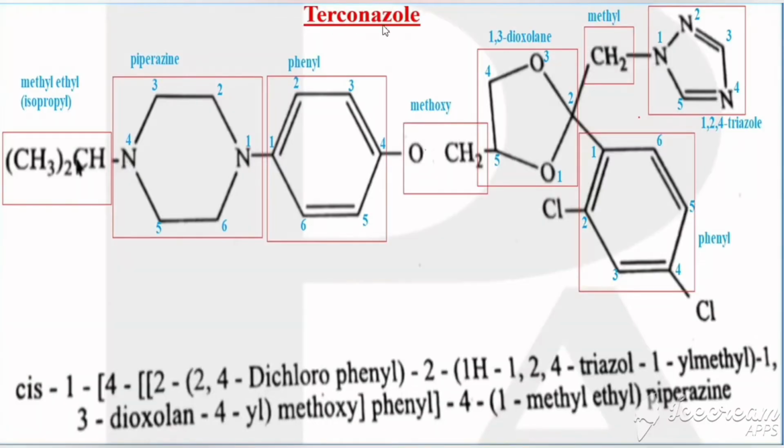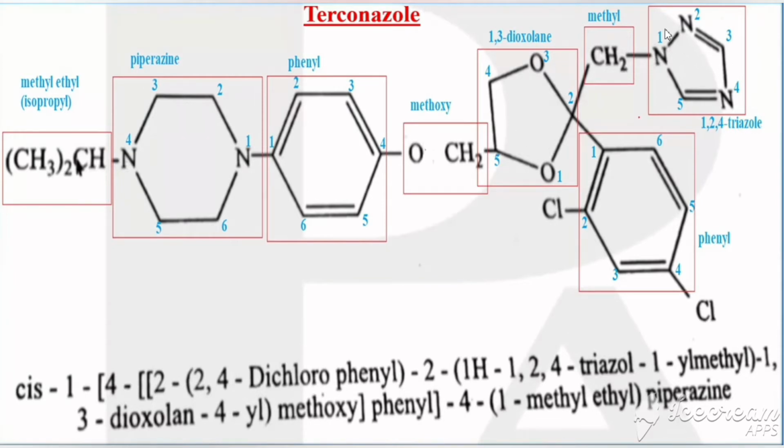Now we'll see the next drug that is called terconazole. It is having structural similarity with ketoconazole but with 3 differences. So what are they? One is both are having piperazine, and in that piperazine fourth position of ketoconazole would be acetyl, whereas here instead of acetyl we have isopropyl. And second one is here we have methoxy group, for ketoconazole that is connected with 1,3-dioxolane, that is also connected with 1,3-dioxolane, but that is connected to the fourth position of 1,3-dioxolane. Whereas for terconazole, this is connected with the fifth position of 1,3-dioxolane.